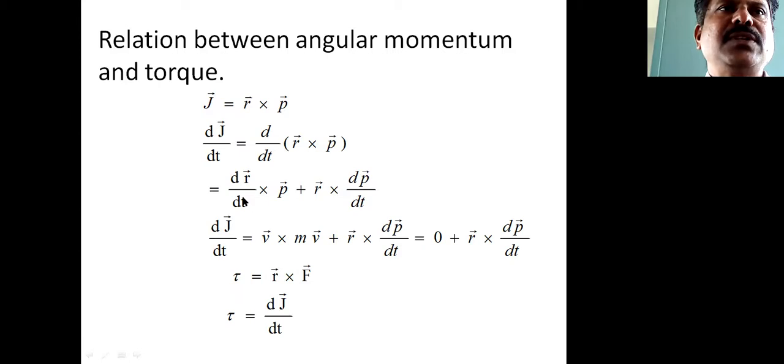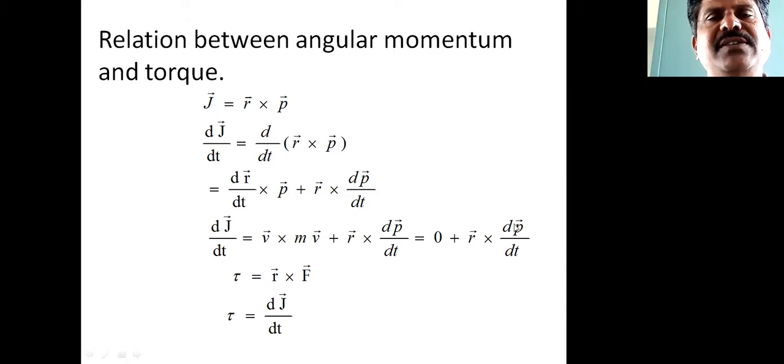So that equals dr by dt, differentiating with the u into v method, into p plus r into dp by dt. Then dJ by dt equals v into m v plus r into dp by dt. According to the vector formula, v cross v equals 0. So we get 0 plus r into dp by dt.